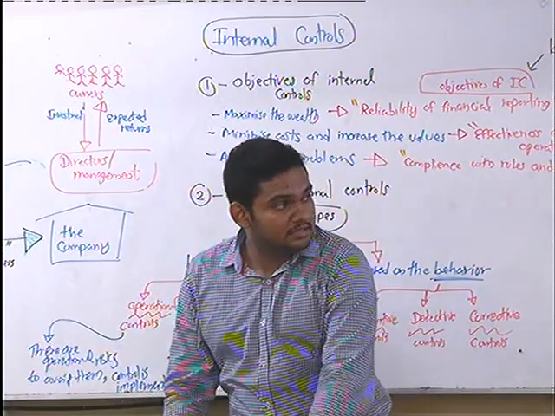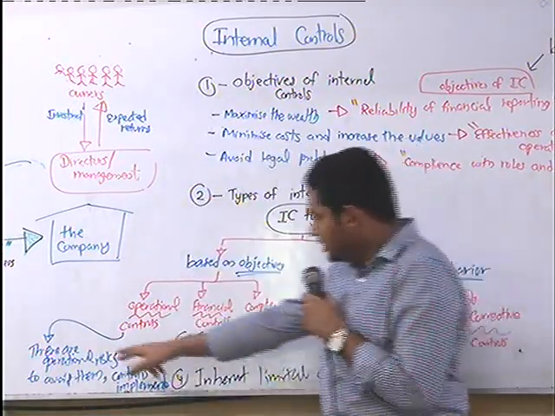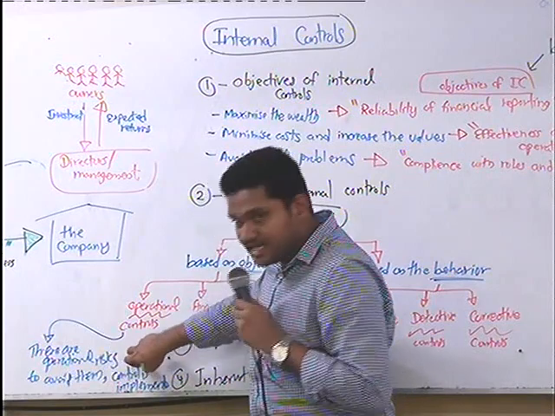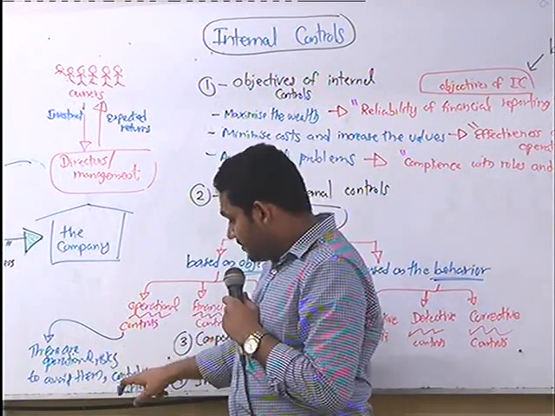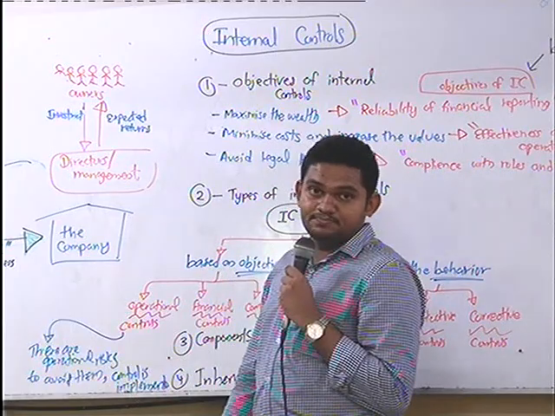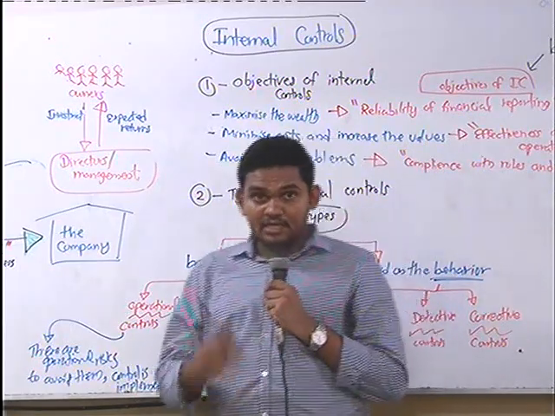Here, hope you can see, there are operational risks. To avoid them, controls are implemented. So what is the operational risk?